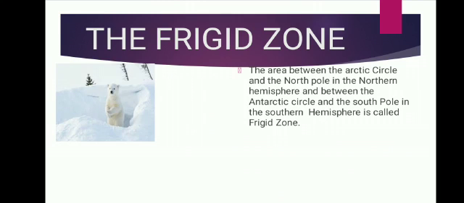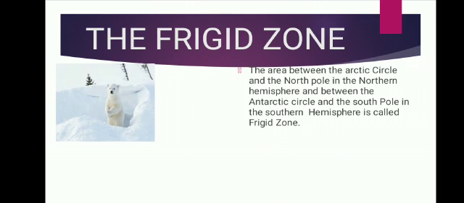The sun rays are slanting and are very weak. This area is very cold because it is far away from the equator. They are the coldest places on the earth. In winter, sometimes the sun is not visible at all. The polar regions are covered with snow and ice almost throughout the year.